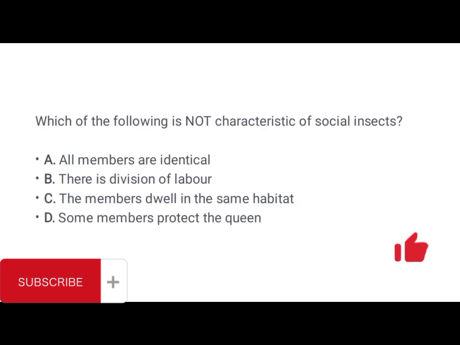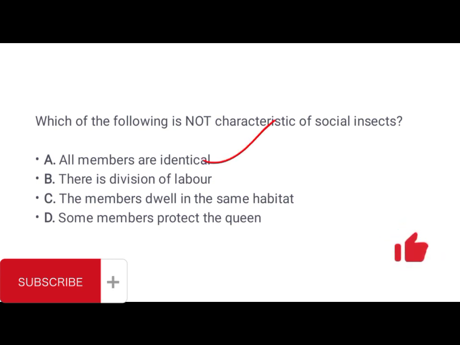Then you also have, which of the following is not a characteristic of social insects? All members are identical, correct? There is division of labor, that's correct. The members dwell in the same habitat, is that correct? Some members protect the colony, is that correct? Which of the following is not a characteristic of social insects?